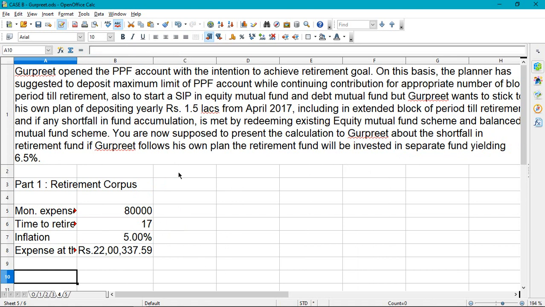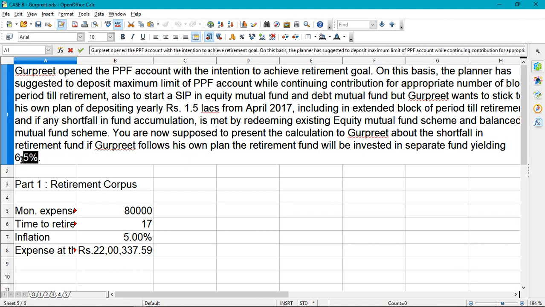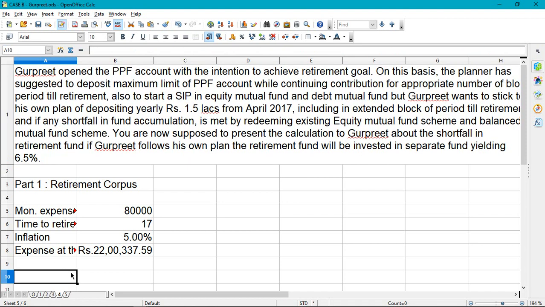Now to calculate the retirement corpus, we have to know how much return it will earn post retirement. Here it's clearly mentioned in the problem that it will earn 6.5%. So we'll take the post retirement return.